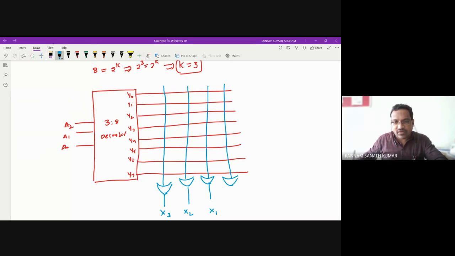When the cross mark is there, that means it is connected. This is X0.